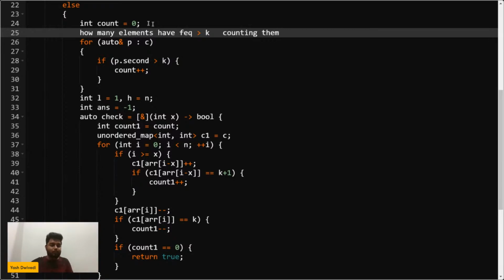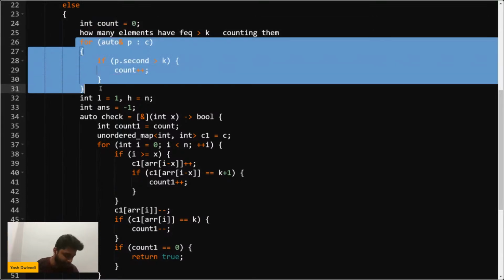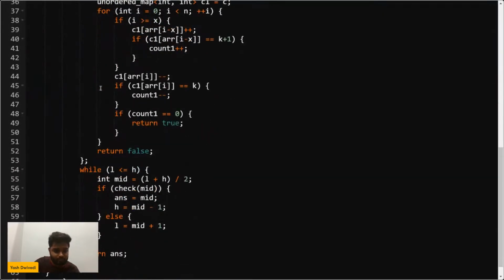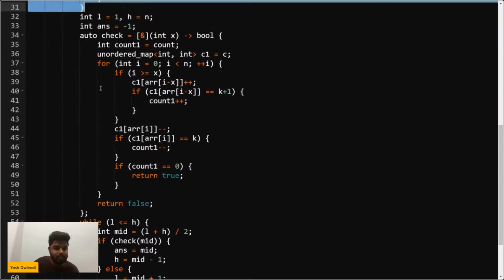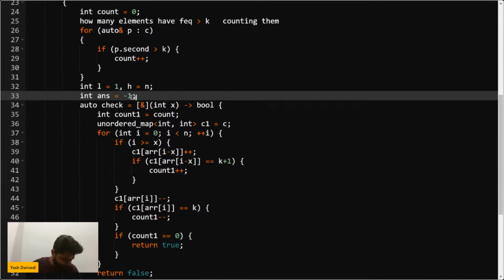What I'm doing here is, first of all, I have a count as 0. This counter is going to store the number of unique elements in the array which have frequency greater than k. So I'm going to count all those elements, because I have to remove all those elements. Agree with me? Please write yes in the chat. Do you agree with me on this point, guys? Please write yes. So this much part is clear.